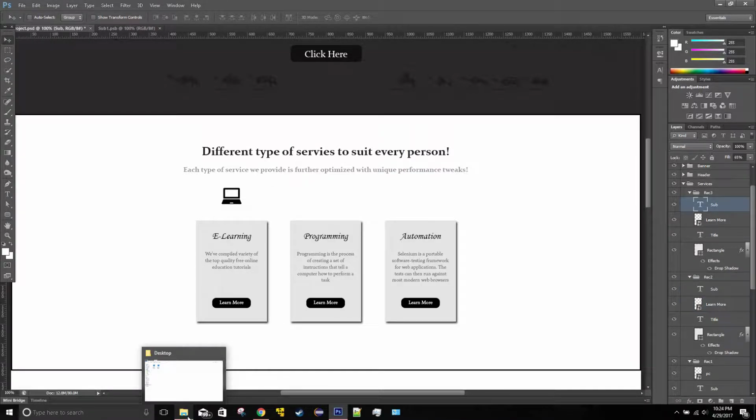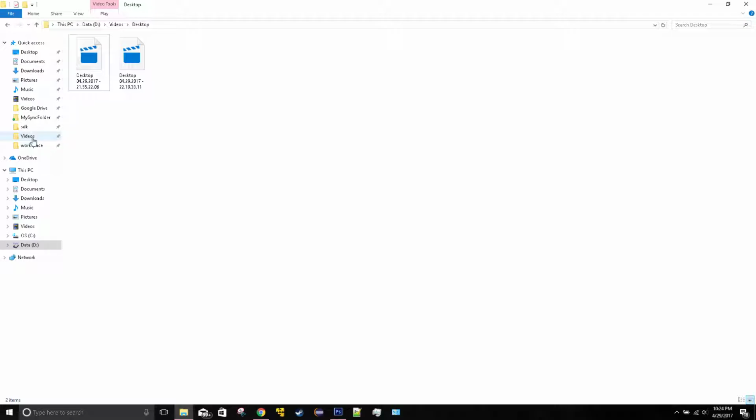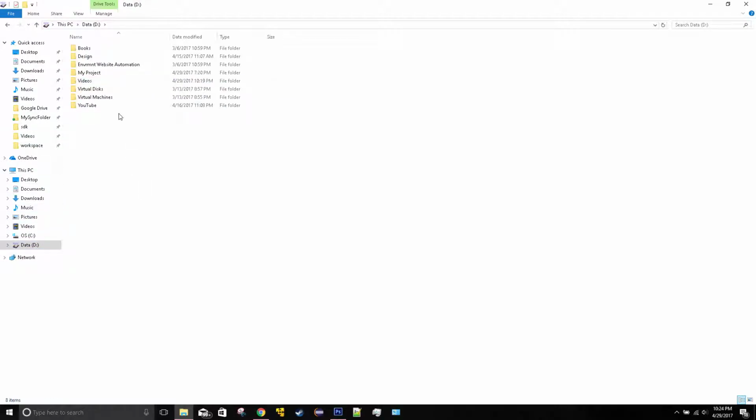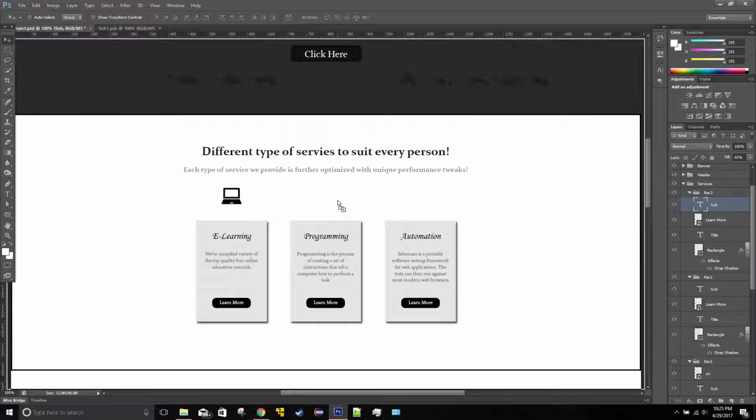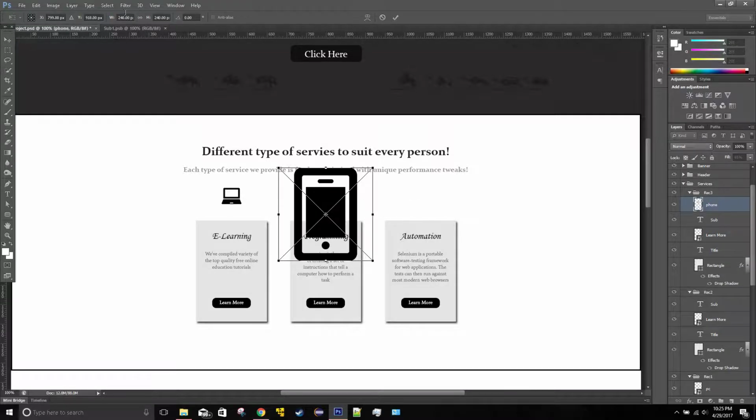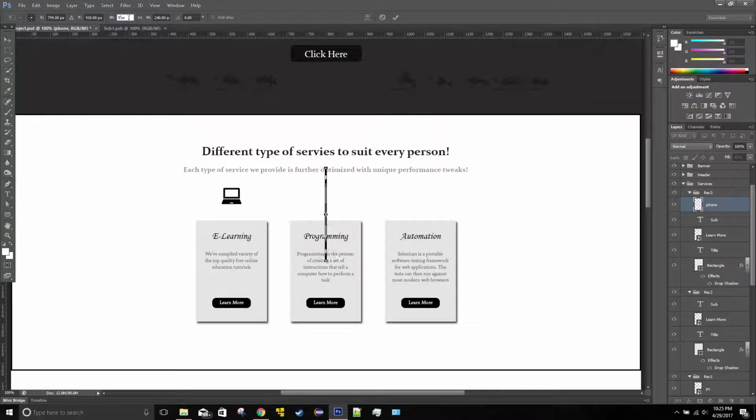And now I'm going to go to my project, which is in D, and then go to my project, I'll put the phone one. The phone one, I'll put it for the automation, so I'll do about 50 pixel and another 50 pixel. Place, and then I'll put it like that.